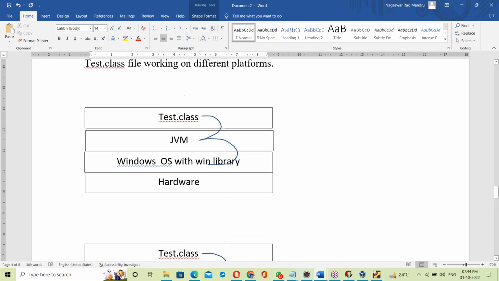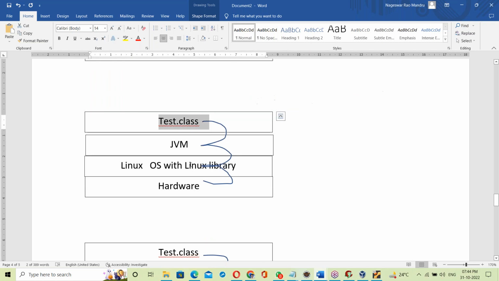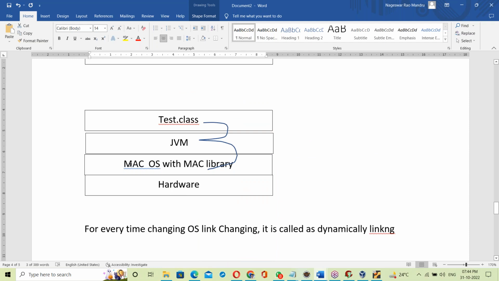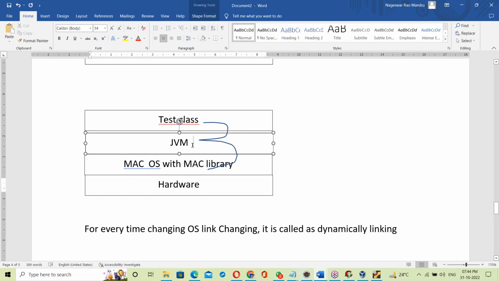See, the .class file placed on Windows OS, when you're running on Windows OS, links with the Windows OS library. The same .class file, if you're running on Linux base, links with the Linux base library. The same .class file, if you're running on Mac OS, links with the Mac library. So this is called dynamic linking. Every time we change the OS, that link is changing.